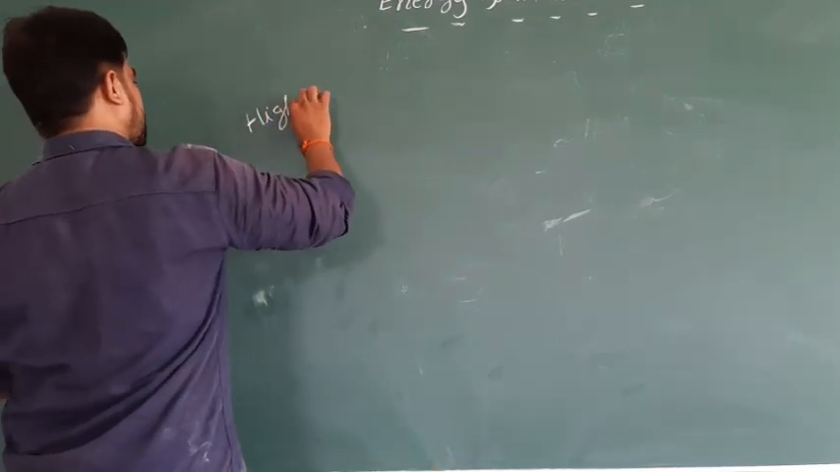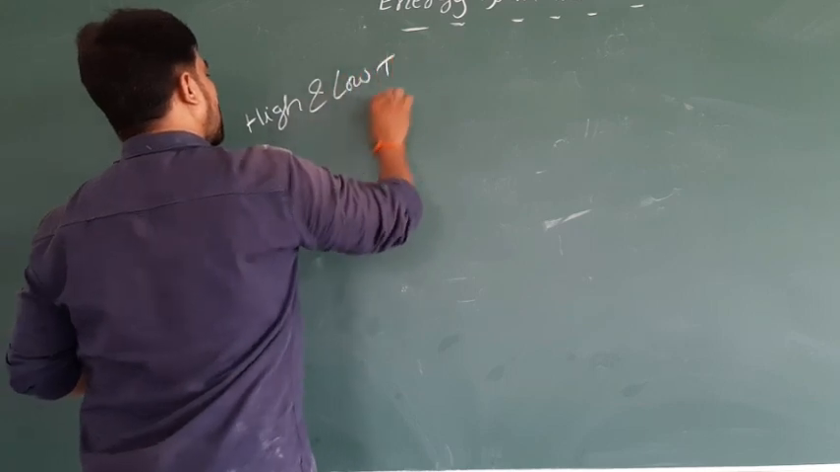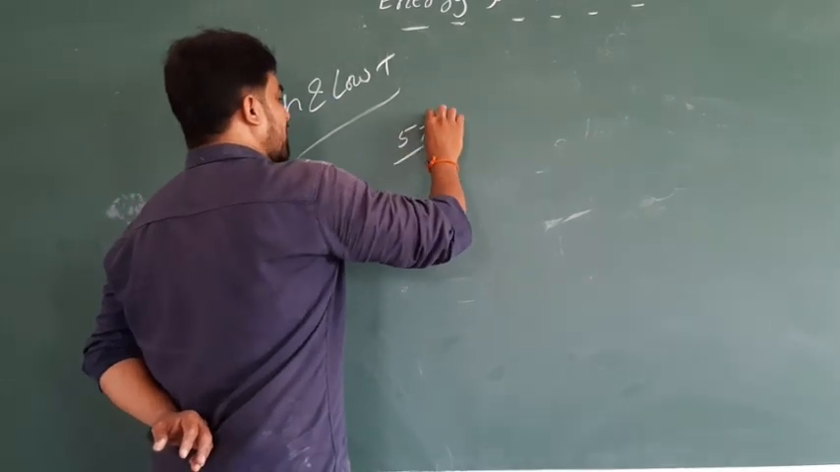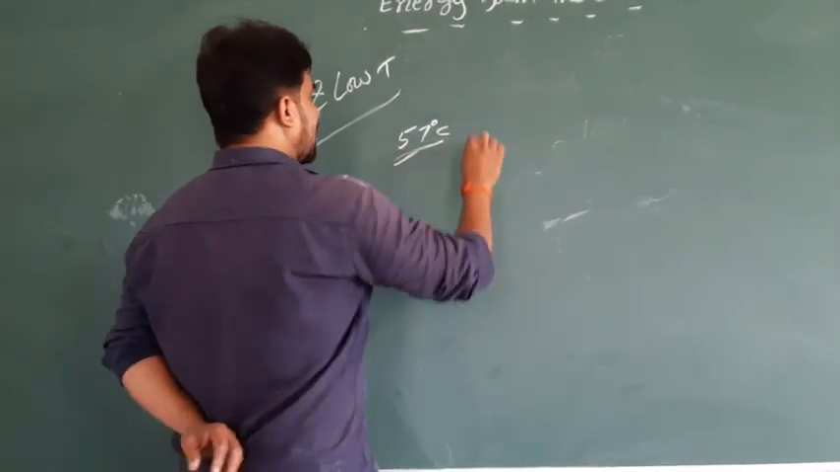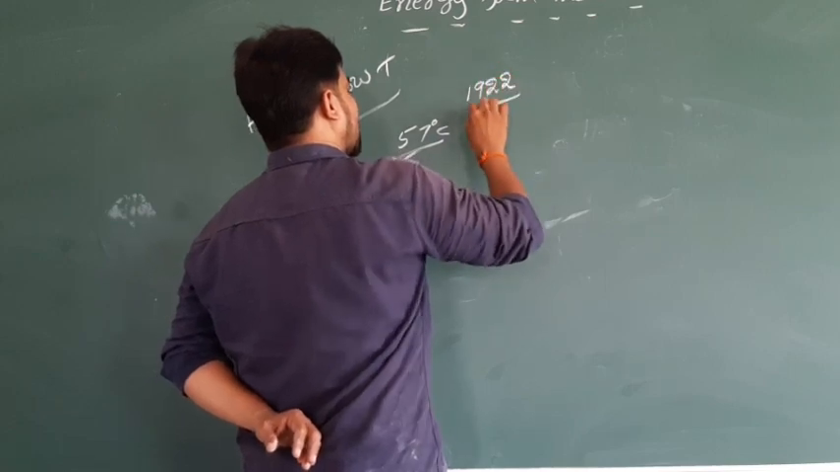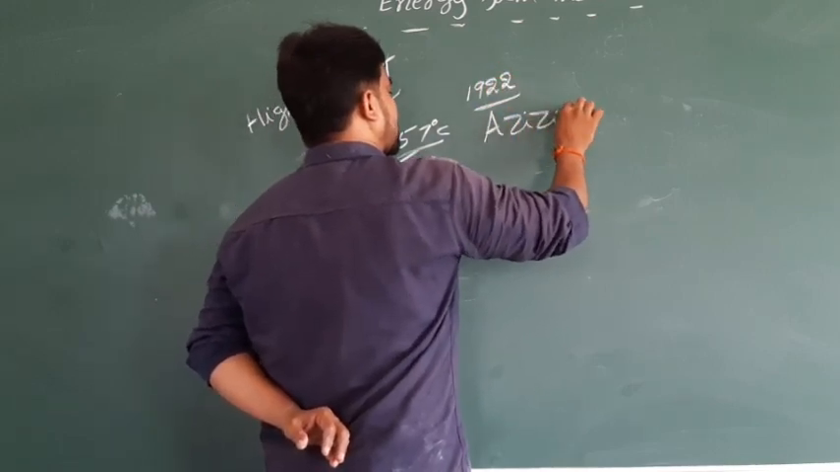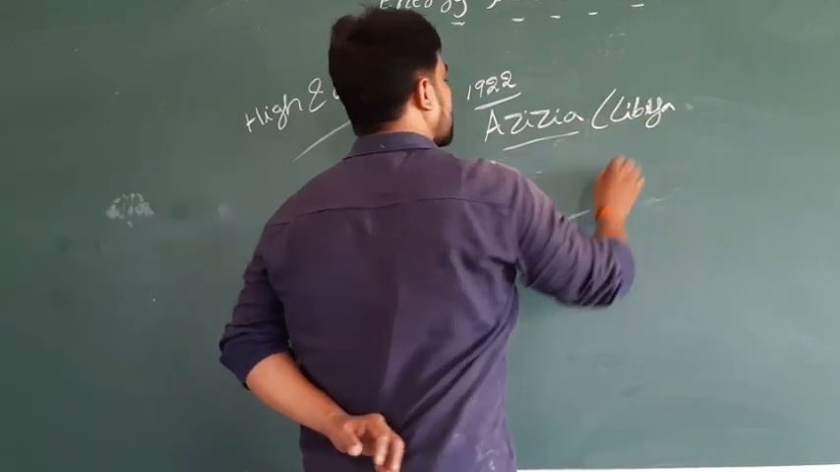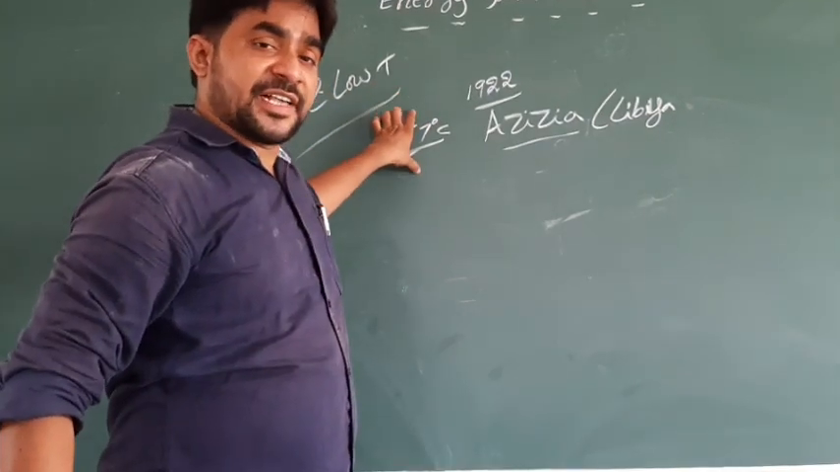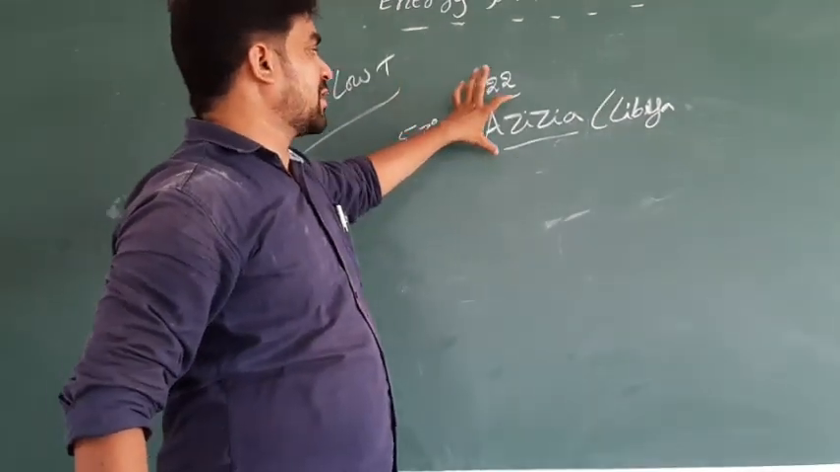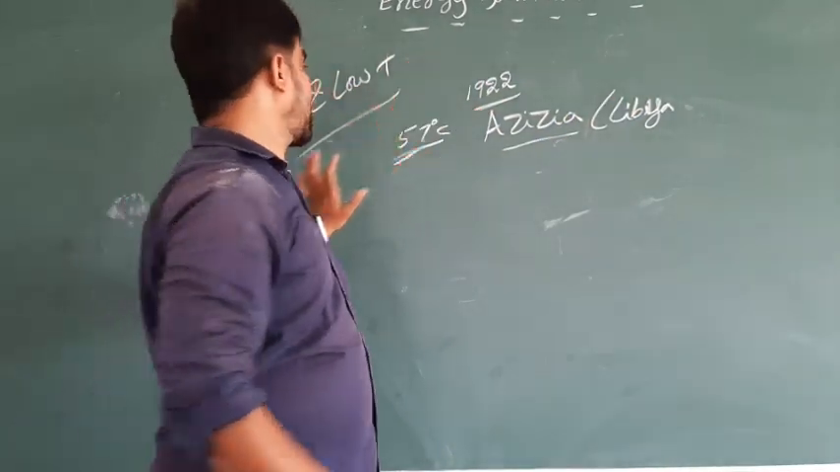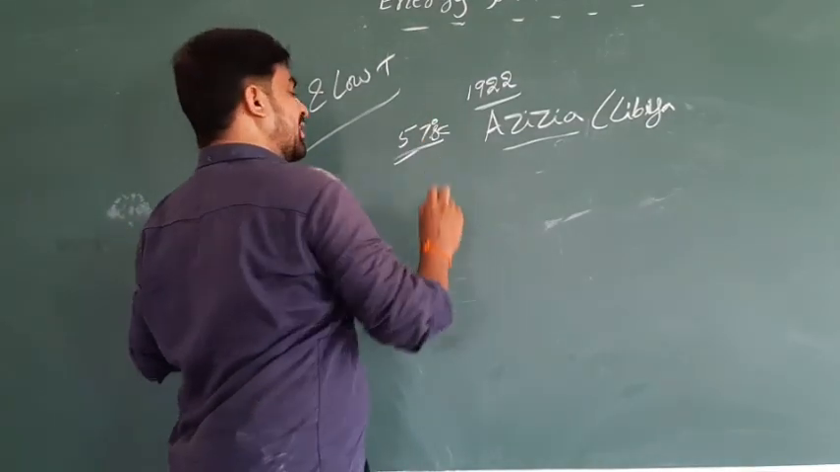What is meant by high and low temperatures? The highest temperature, 57 degrees Celsius and above, was recorded in 1922 in Azizia of Libya. So 57 degrees Celsius of temperature was recorded in the region of Libya in 1922, above 57, something like 57.8 degrees Celsius.